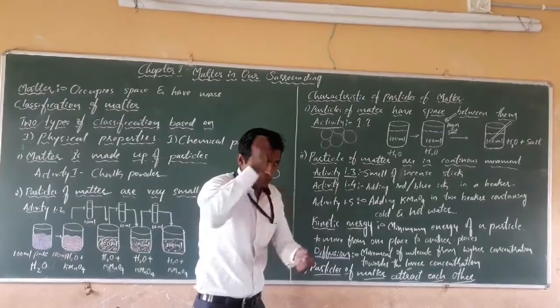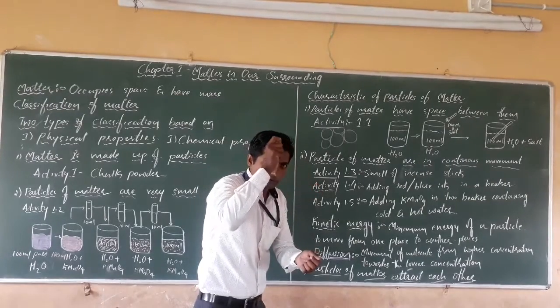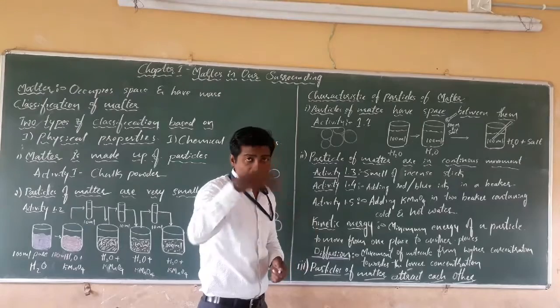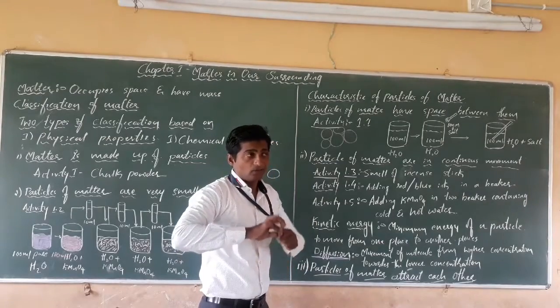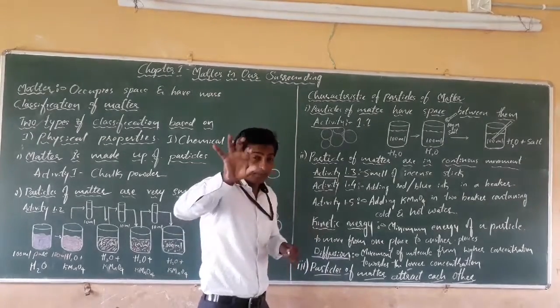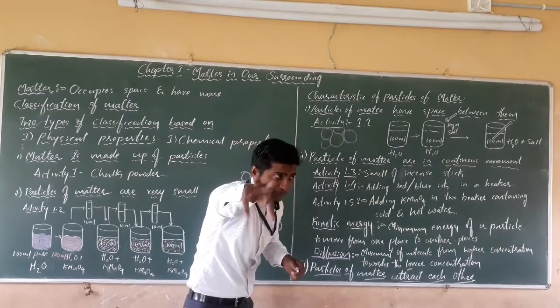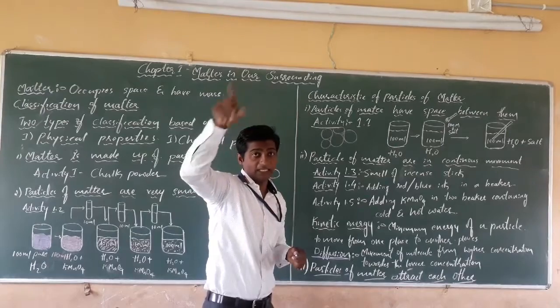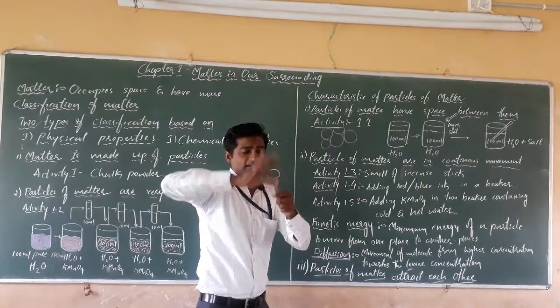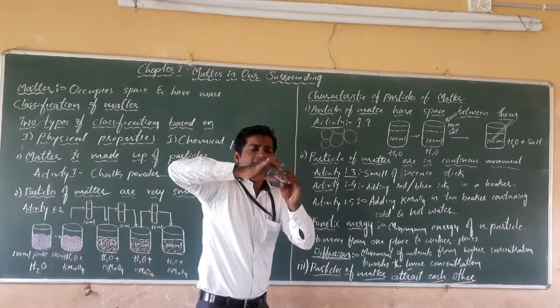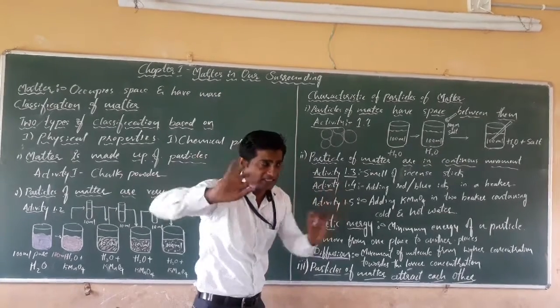For the stone, we need to hammer it. Then the iron nail, we can't break it, because the particles are arranged very tightly and more attractive force is present between these particles. In case of chalk, a very little attractive force is present. That's why we can break it very easily.